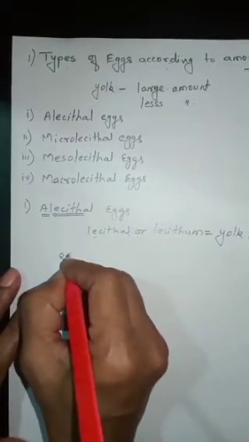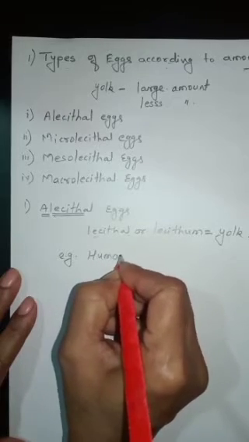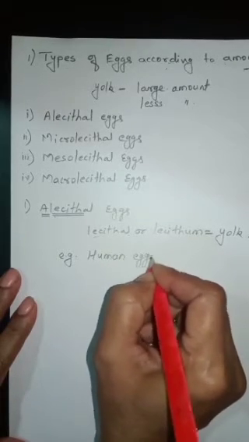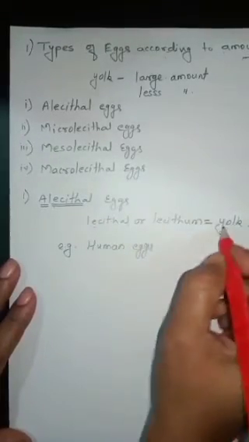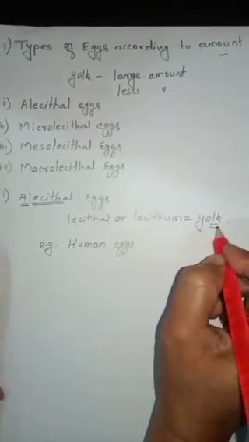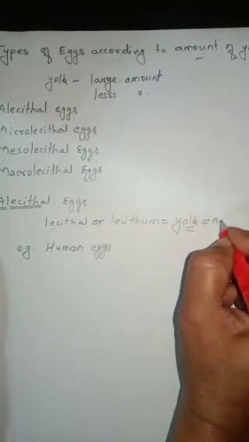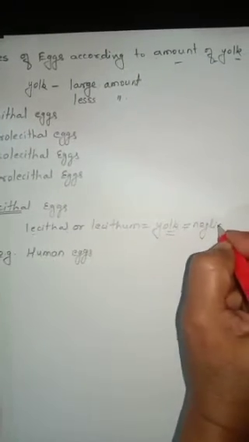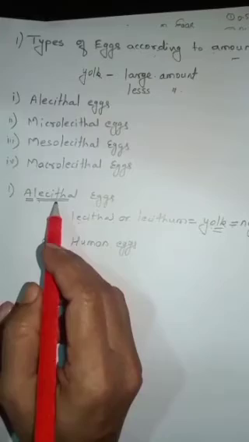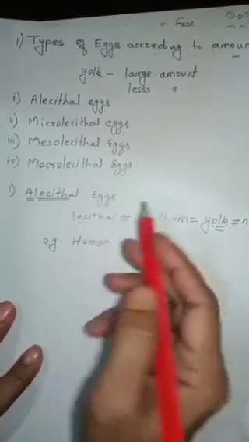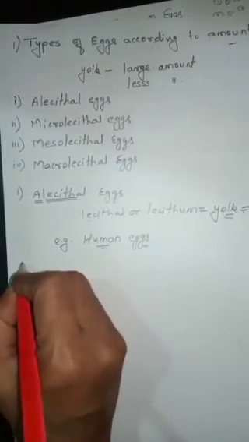And the example of this type of eggs is human eggs. In these eggs, the amount of yolk is very less, or it is negligible in amount. Therefore, these types of eggs are known as alecithal eggs. Okay, and the example is human eggs.